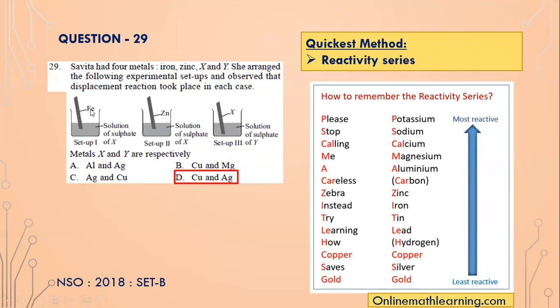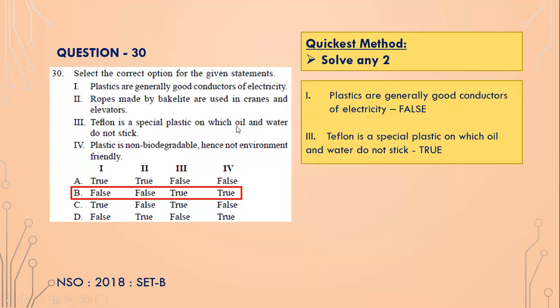Again here, iron and sulfate of copper. Iron is more reactive than copper, so here again a displacement reaction is going to take place. Zinc and copper sulfate: zinc is more reactive, so it will displace copper. So again here the reaction is going to take place. And copper and silver: because copper is more reactive than silver, the displacement reaction will occur in beaker 3 as well.